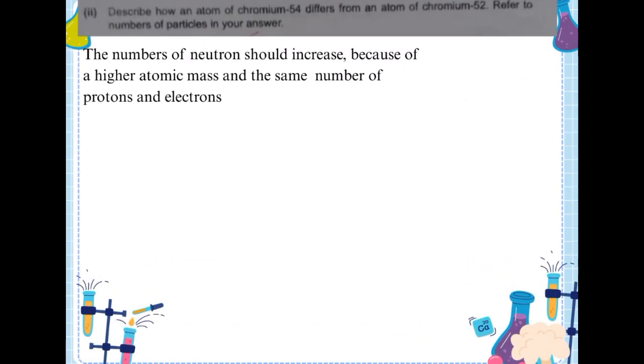Okay, next, describe how an atom of chromium-54 differs from an atom of chromium-52. Refer to number of particles in your answer. The number of neutrons should increase because of a higher atomic mass, with the same number of protons and electrons.